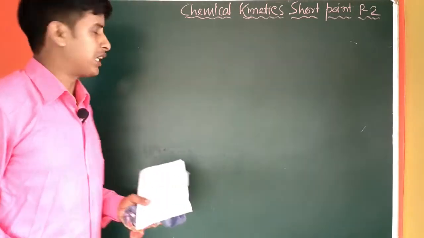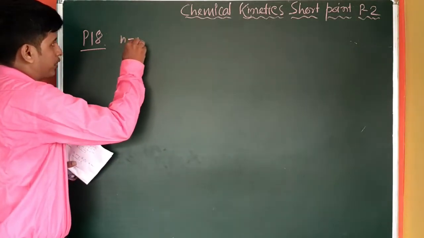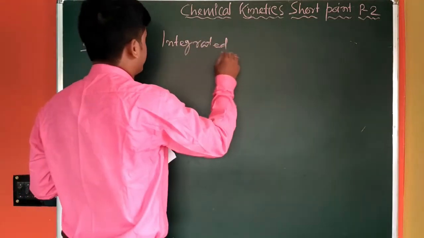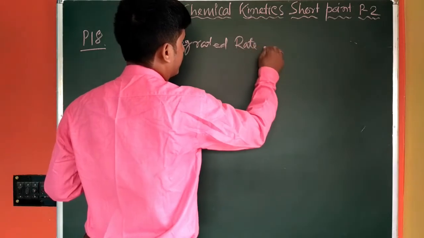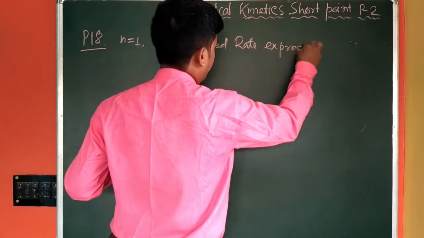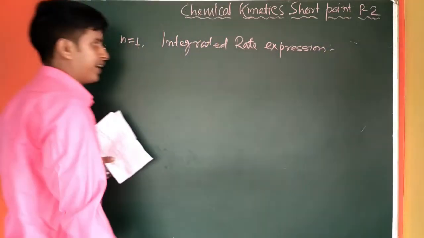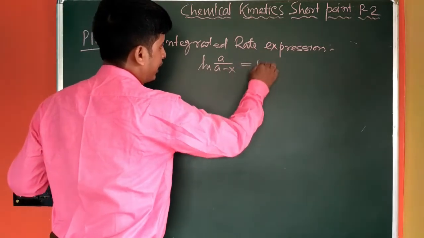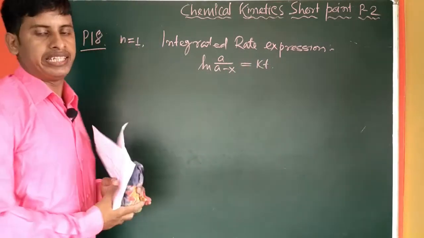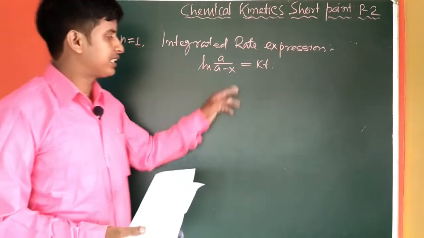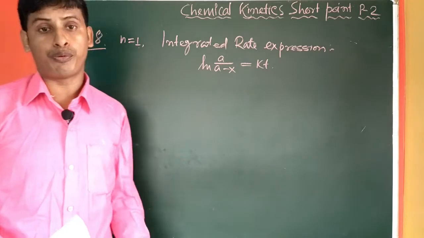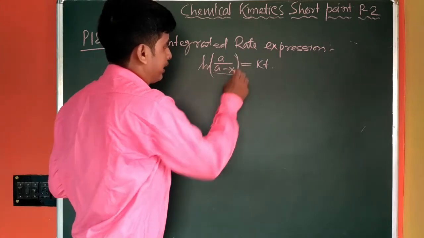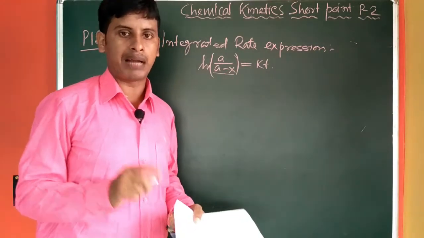The integrated rate expression for first order reaction, we will discuss the first order reaction integrated rate expression. You know this important equation, ln a by a minus x equal to kt, where a is the initial concentration of the reactant, x is the concentration of product after time t, and this a minus x actually represents the concentration of the reactant after time t.